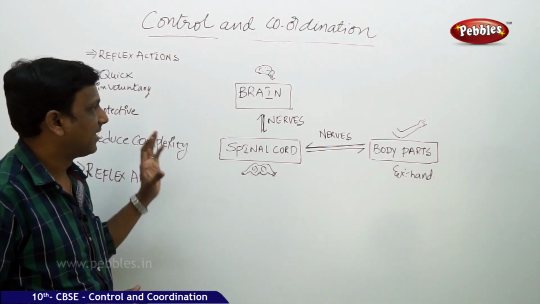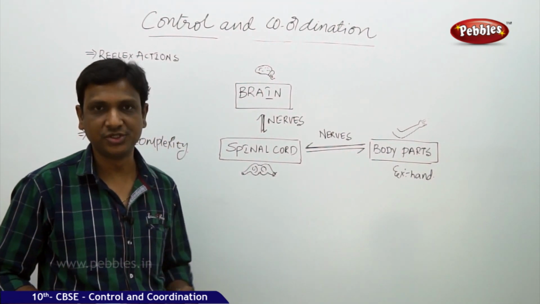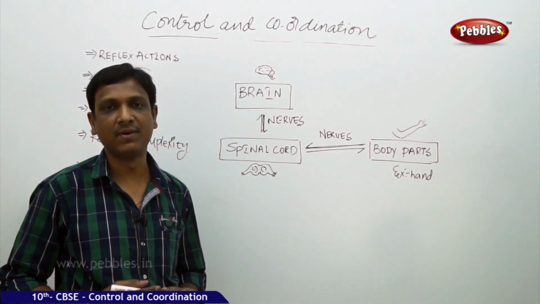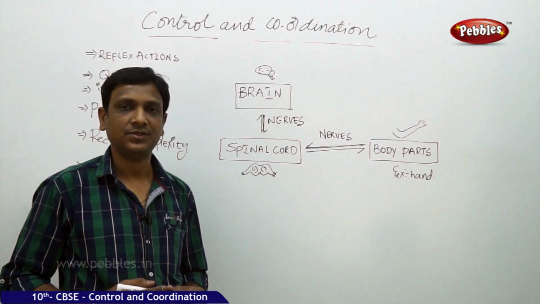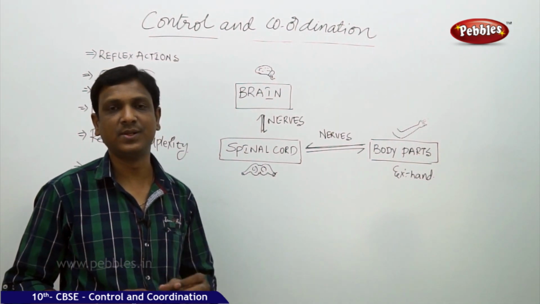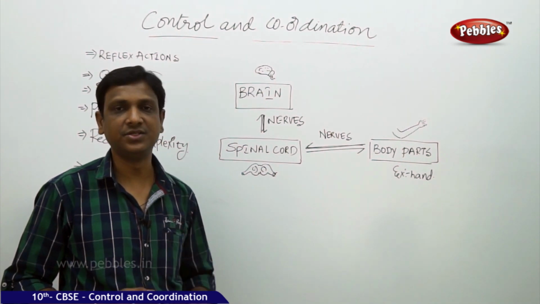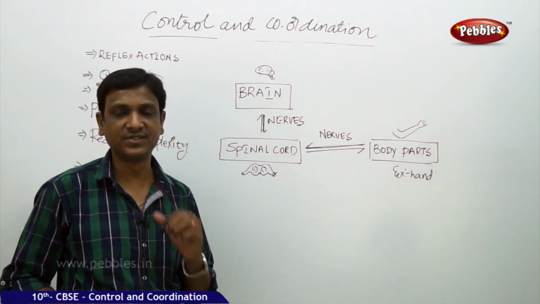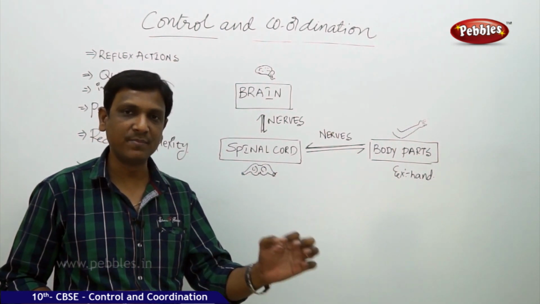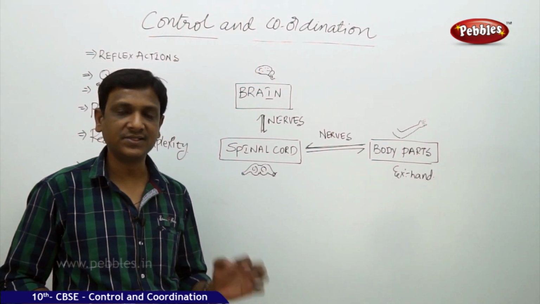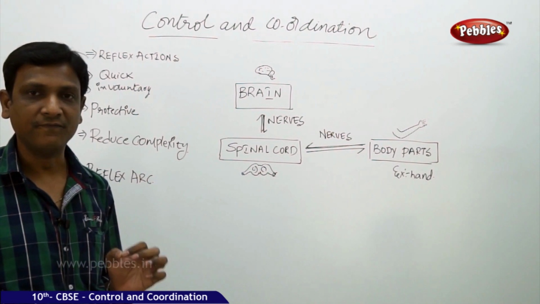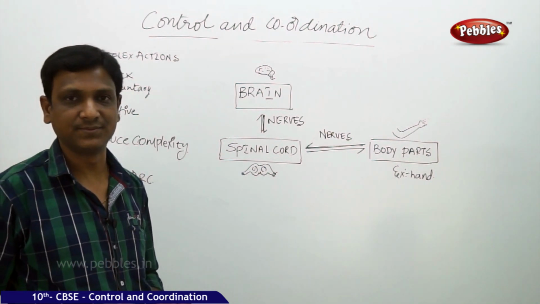So in the previous class we have seen how the information, that is the change in the environment, is noticed by the organism. Animals have a specialized tissue in their bodies called nervous tissue, which consists of nerve cells by which the information is received from the environment, and this information is carried to other parts of the nervous system where analysis of the information takes place.